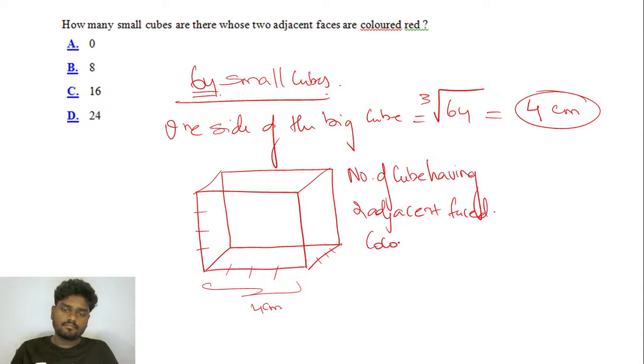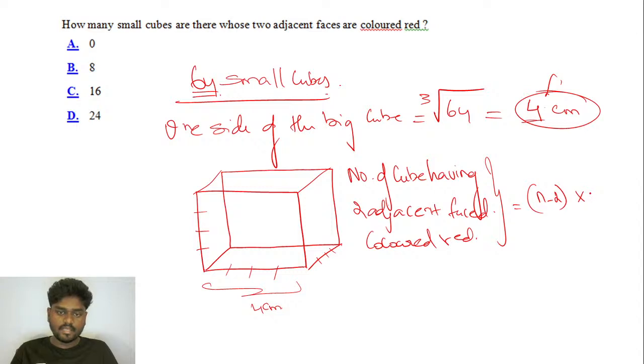Colored red. Then it is nothing but the number of, one of the side of the big cube, it is 4. So it's going to be n minus 2 into the number of edges. The number of edges, how many edges you have? You have 1, 2, 3, 4, 5, 6, 7, 8, 9, 10, 11, 12. You have number of edges to be 12.